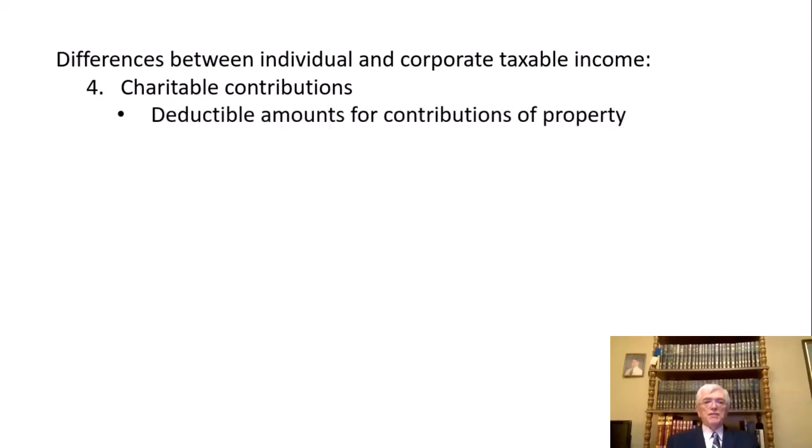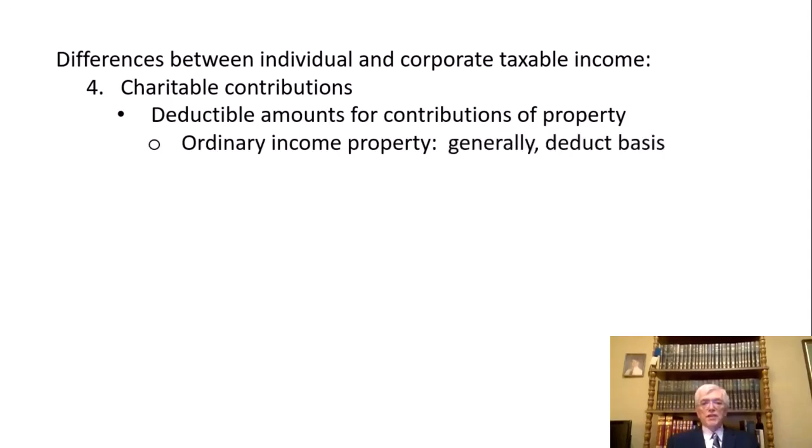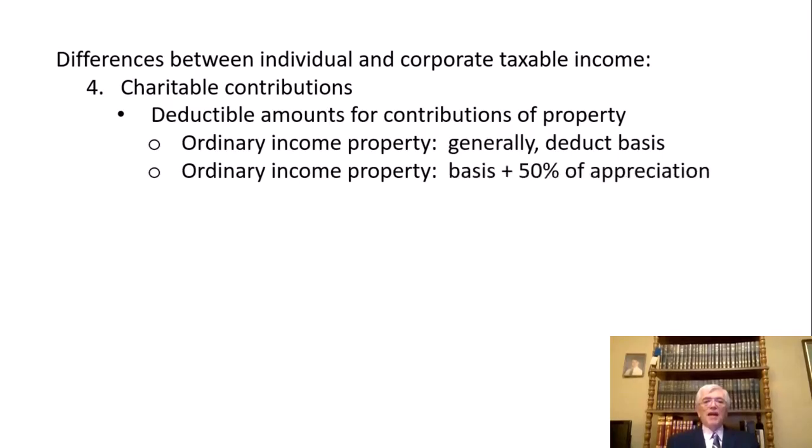Charitable contributions: the deductible amounts for contributions of property, ordinary income property. The general rule is the same as it is for individuals: deduct basis. But in a special case, you might be able to get basis plus half of the appreciation.